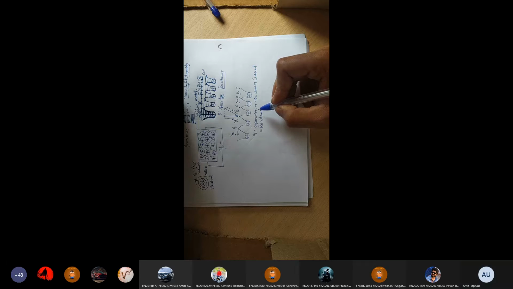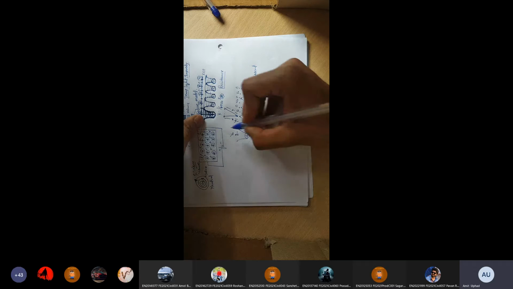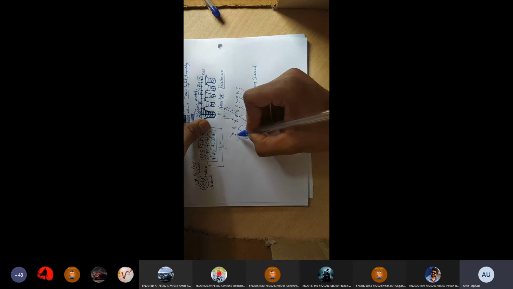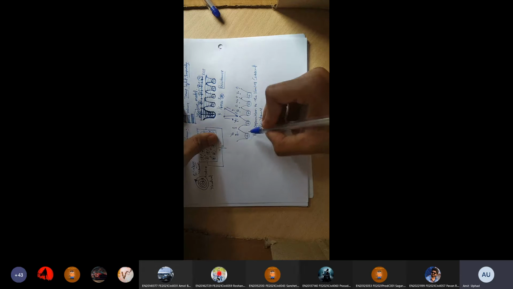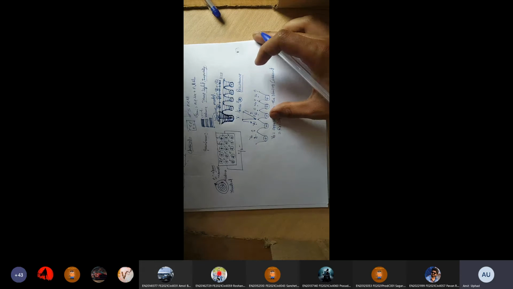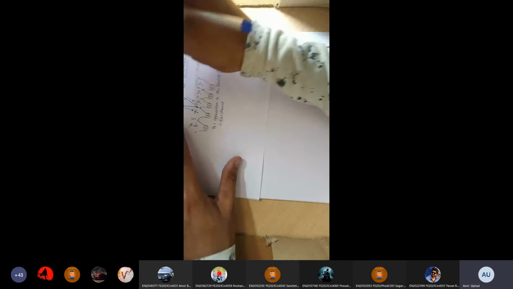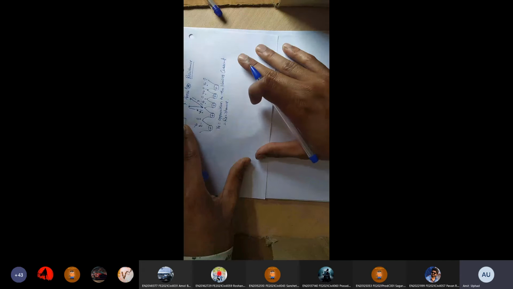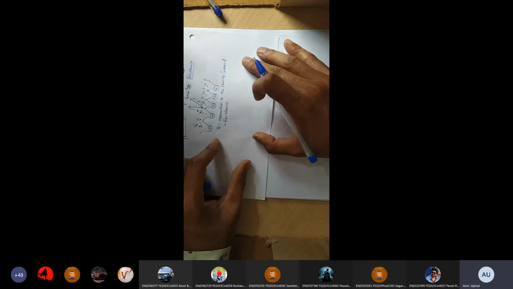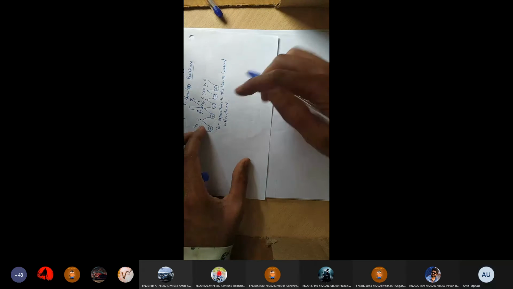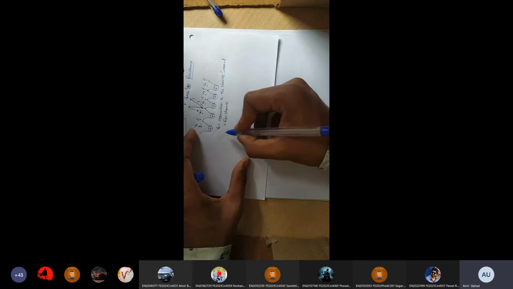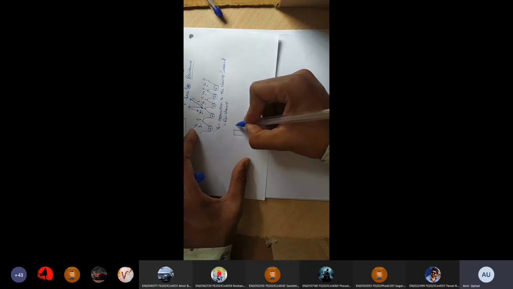Yes, sir. Okay, listen again. Suppose you draw the diagram for this potential. Suppose I draw the diagram in terms of potential, not in terms of nucleus. Please try to understand what I am saying. For this condition we can draw that at the nucleus there is a potential V naught, and in between the two nuclei the potential is zero.